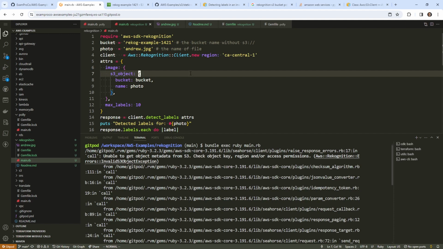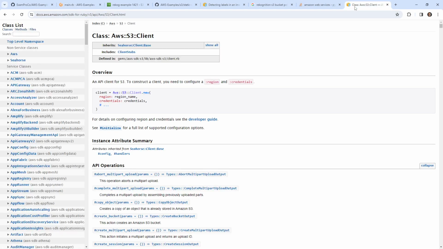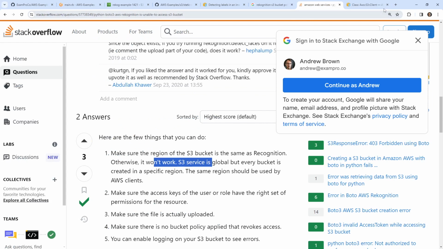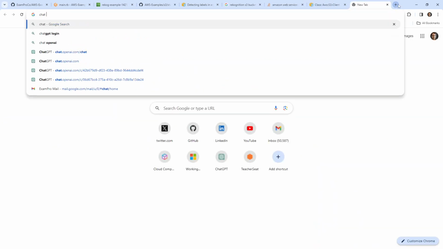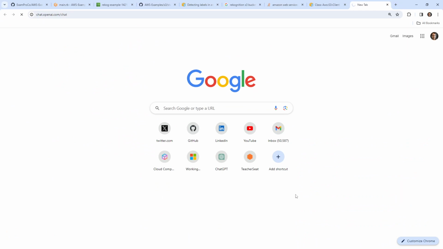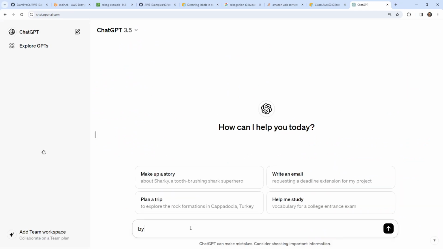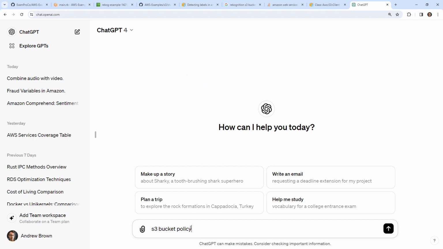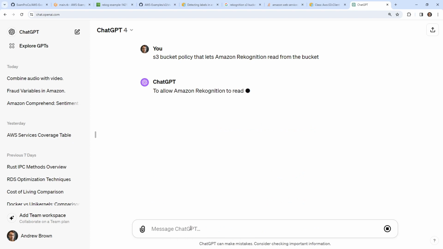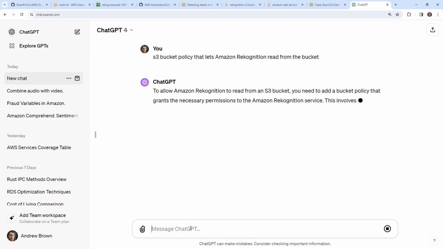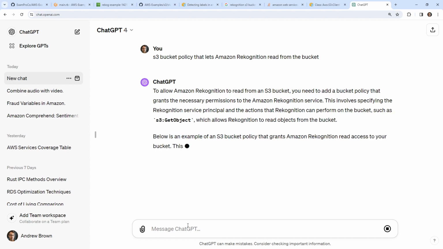Okay. What could it be? Well, if it wasn't that, I really think it is. I keep coming back here and thinking it's the bucket policy. So I'm going to try here. S3 bucket policy that lets Amazon Rekognition read from the bucket. And I feel like I just need to know what the service principal is, but it's hard to Google that. I don't know why it's so hard to find out, but I'm thinking that's what we need to do. Yeah, service principal. It's going to be like rekognition.aws.amazon.com or something.